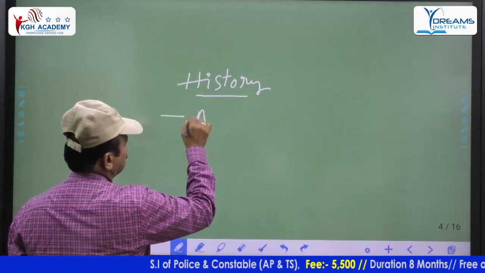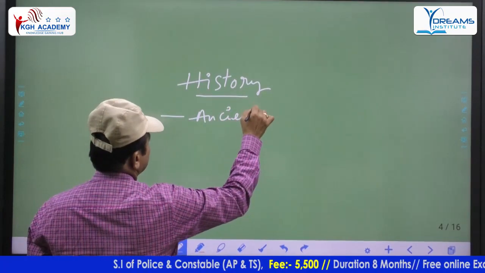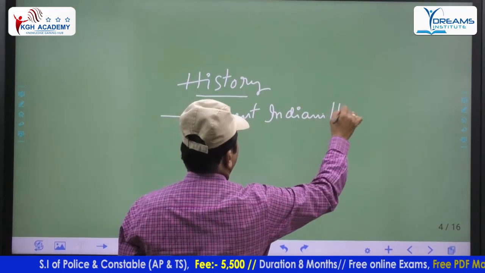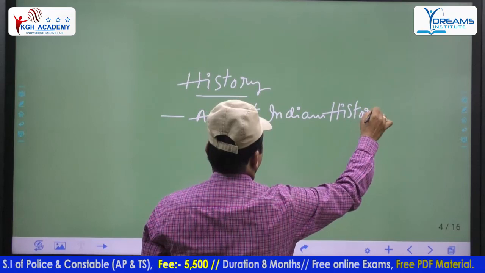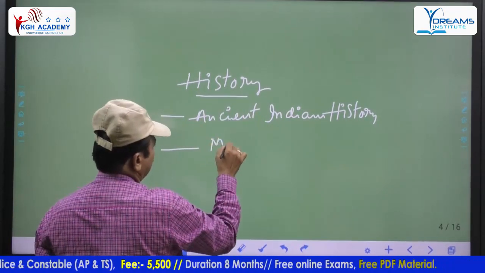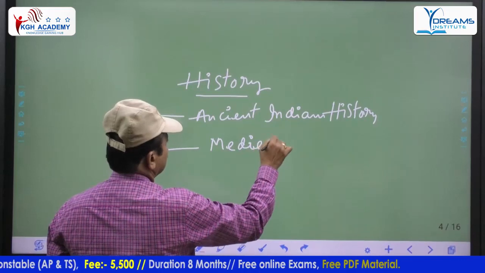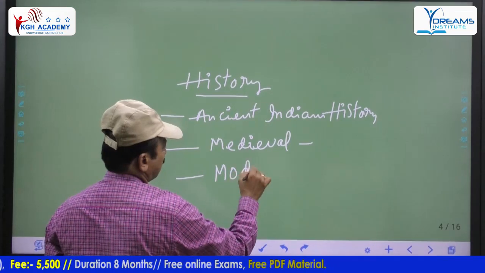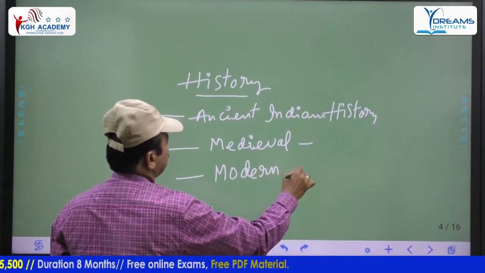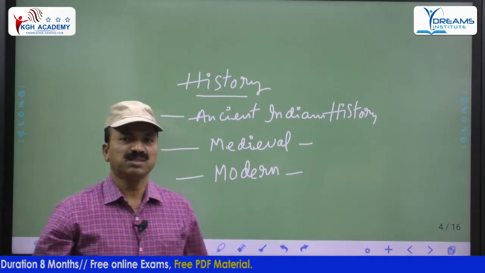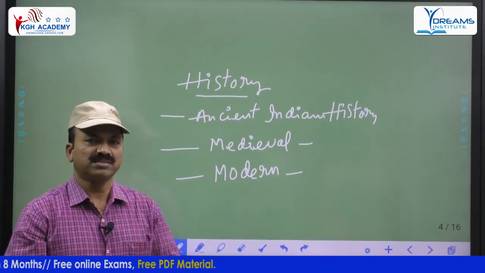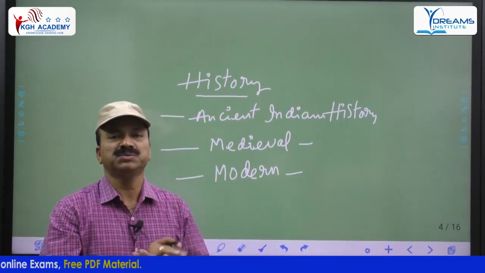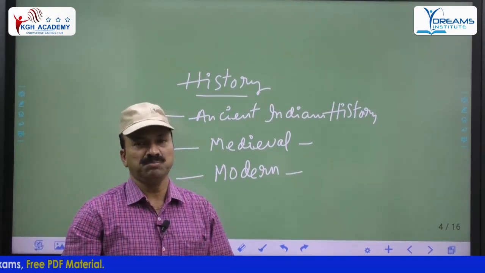One is ancient Indian history, one area. One is medieval, which is also very important. Then modern is very, very important. In modern Indian history they will ask many questions, especially in modern India. In ancient they will also ask a few questions related to art and architecture or conditions which existed in the ancient period.